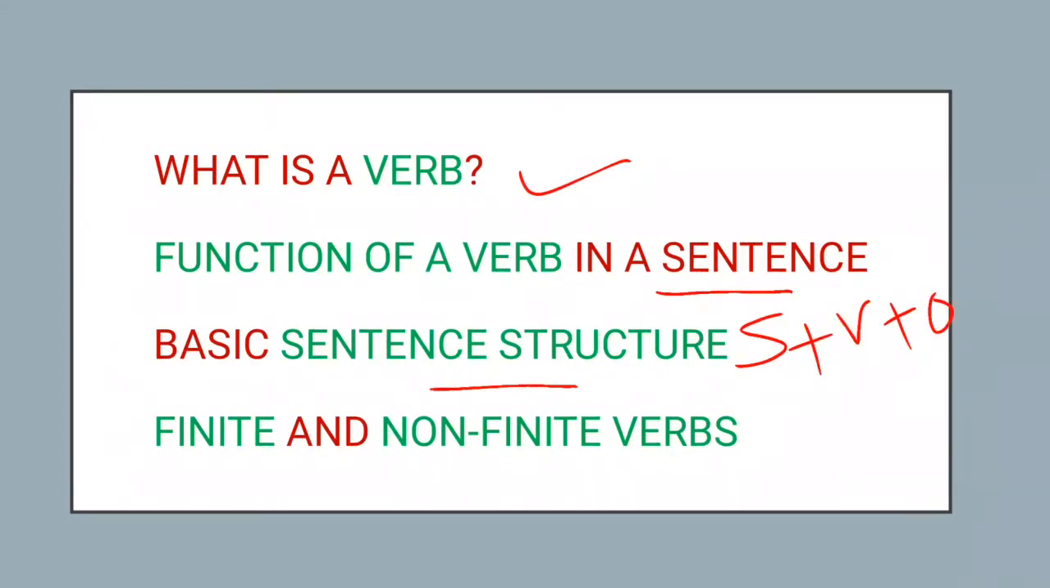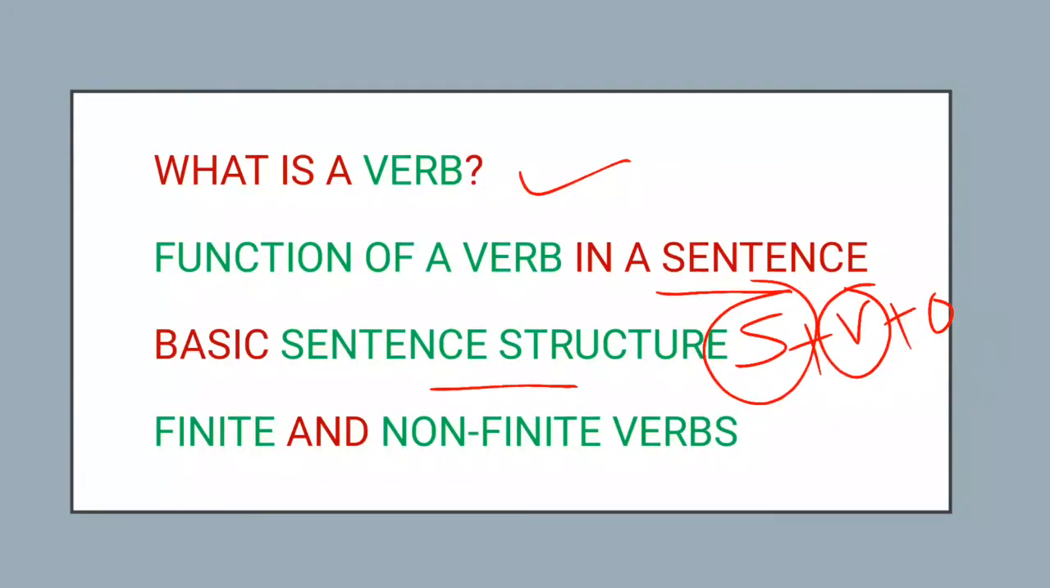This is the most common, or you can say basic English sentence structure, where subject is who or what the sentence is about. Verb means what the subject does or what the subject is. And object is a person or thing that is affected by the action of a verb.